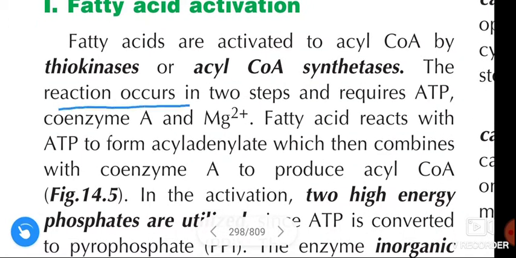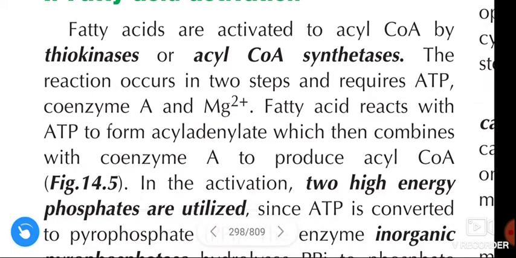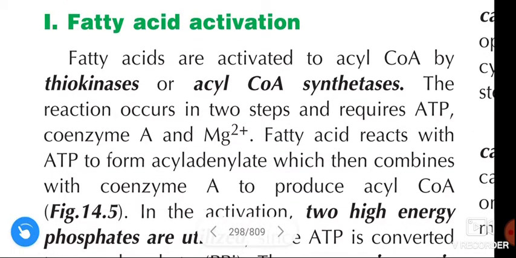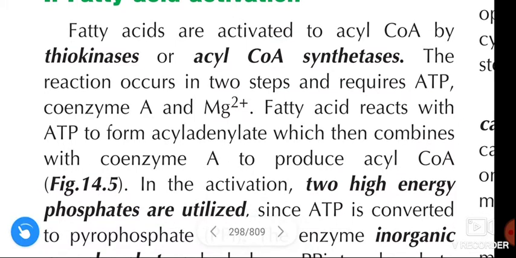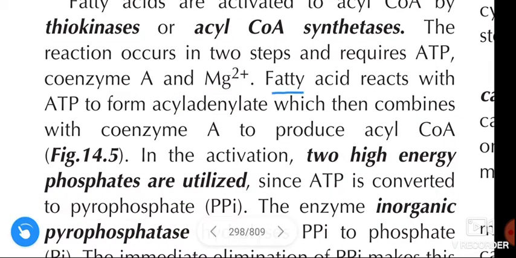The reaction occurs in 2 steps and requires ATP, coenzyme A, and magnesium ion. Fatty acid reacts with ATP to form acyl adenylate, which then combines with coenzyme A to produce the acyl-CoA.